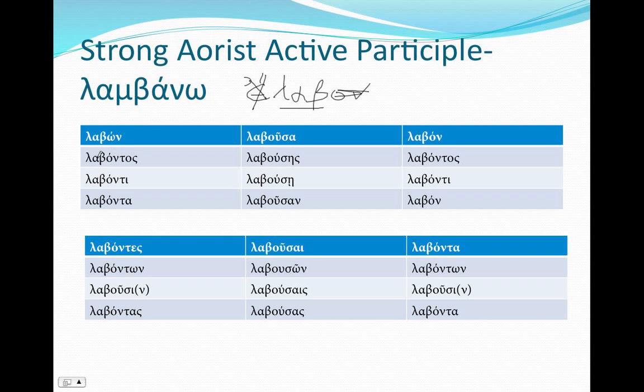So λαβών, λαβόντος, λαβόντι, λαβόντα. Remember, this is a first, third declension adjective, so the third declension for the masculine and the neuter. And for the feminine, λαβοῦσα, λαβούσης, λαβούσῃ, λαβοῦσαν. And in the plural, it's exactly what you'd expect, just like you've already done for the present, with the exception of that shifted accent. So the strong aorist active participle has, in essence, the same endings as the present active participle.